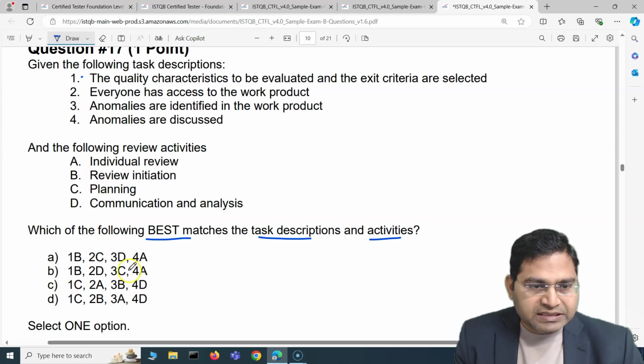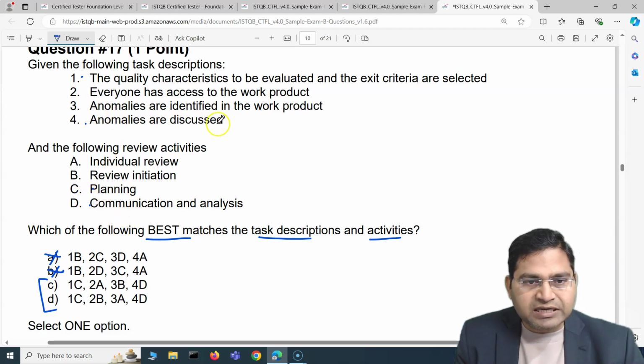So now we can easily see that 1 was more correlated to C and 4 is absolutely correlated to D, right? So we are sure that out of C and D, only one option is correct, because I have concluded 2 tasks mapping to the review activities, right? So anomalies are discussed. Discussion is more of communication and analysis. So we can say 4 is mapping to D and then 1 is mapping to C, right? So 1 is mapping to C and 4 is mapping to D, and both C and D, you'll see that there is trickiness here.